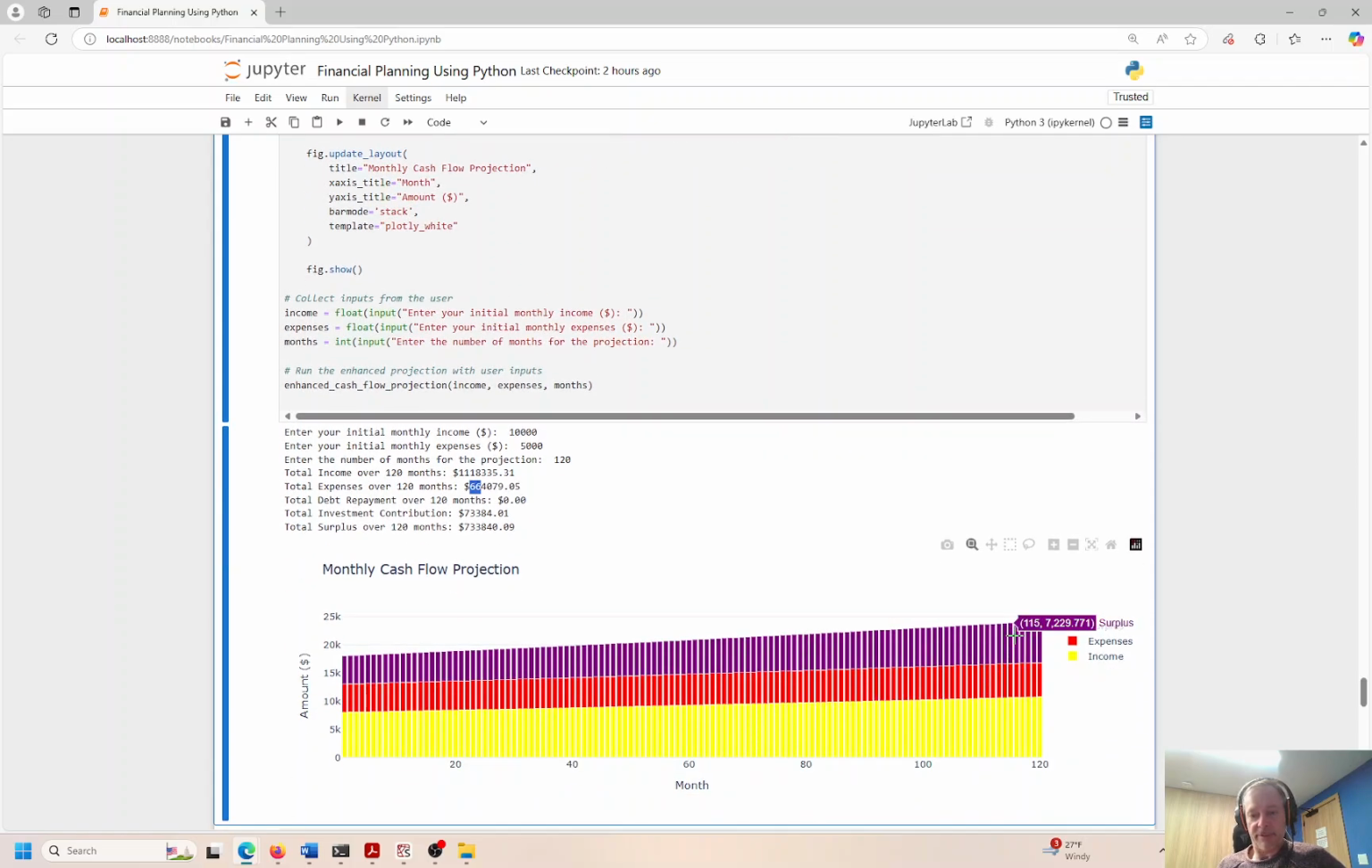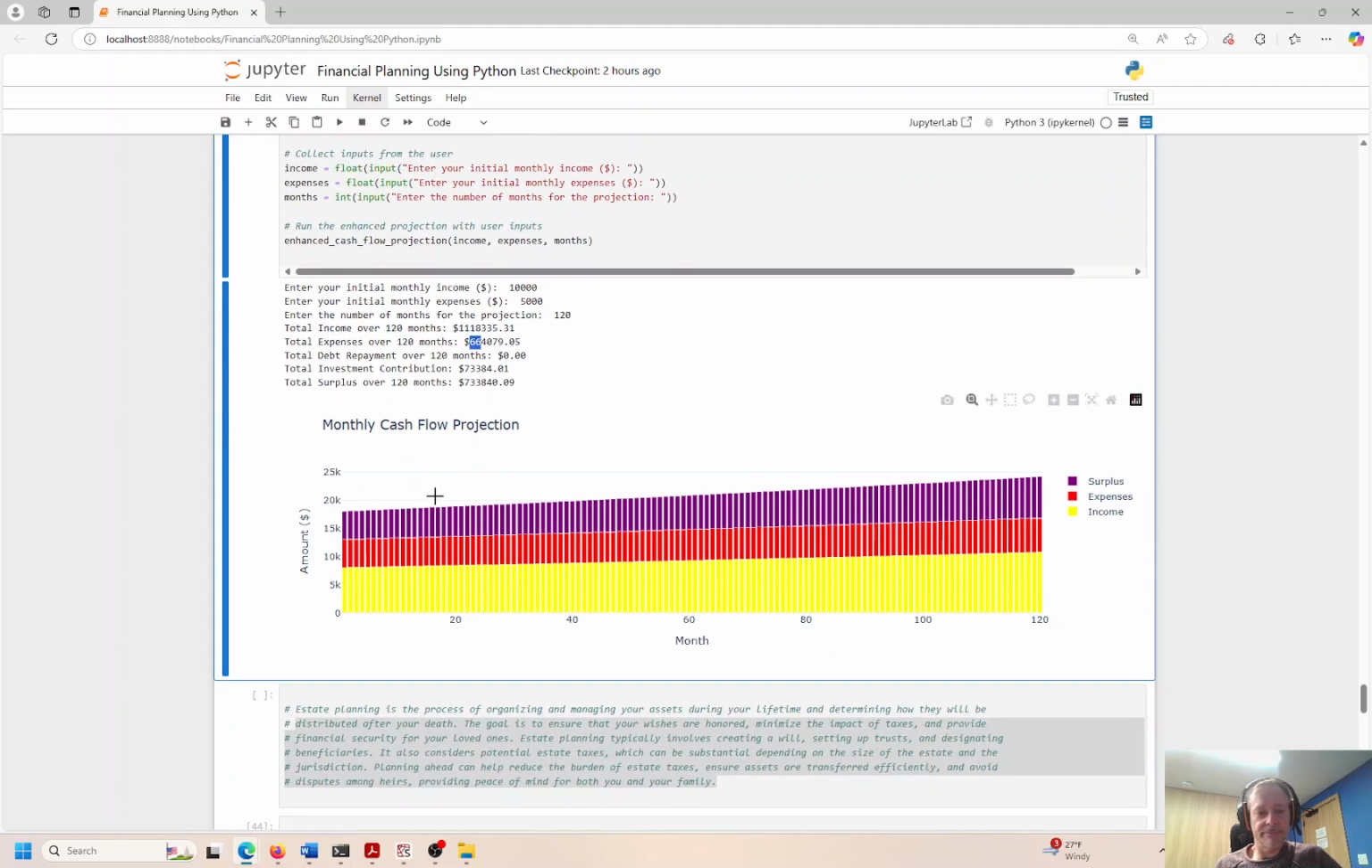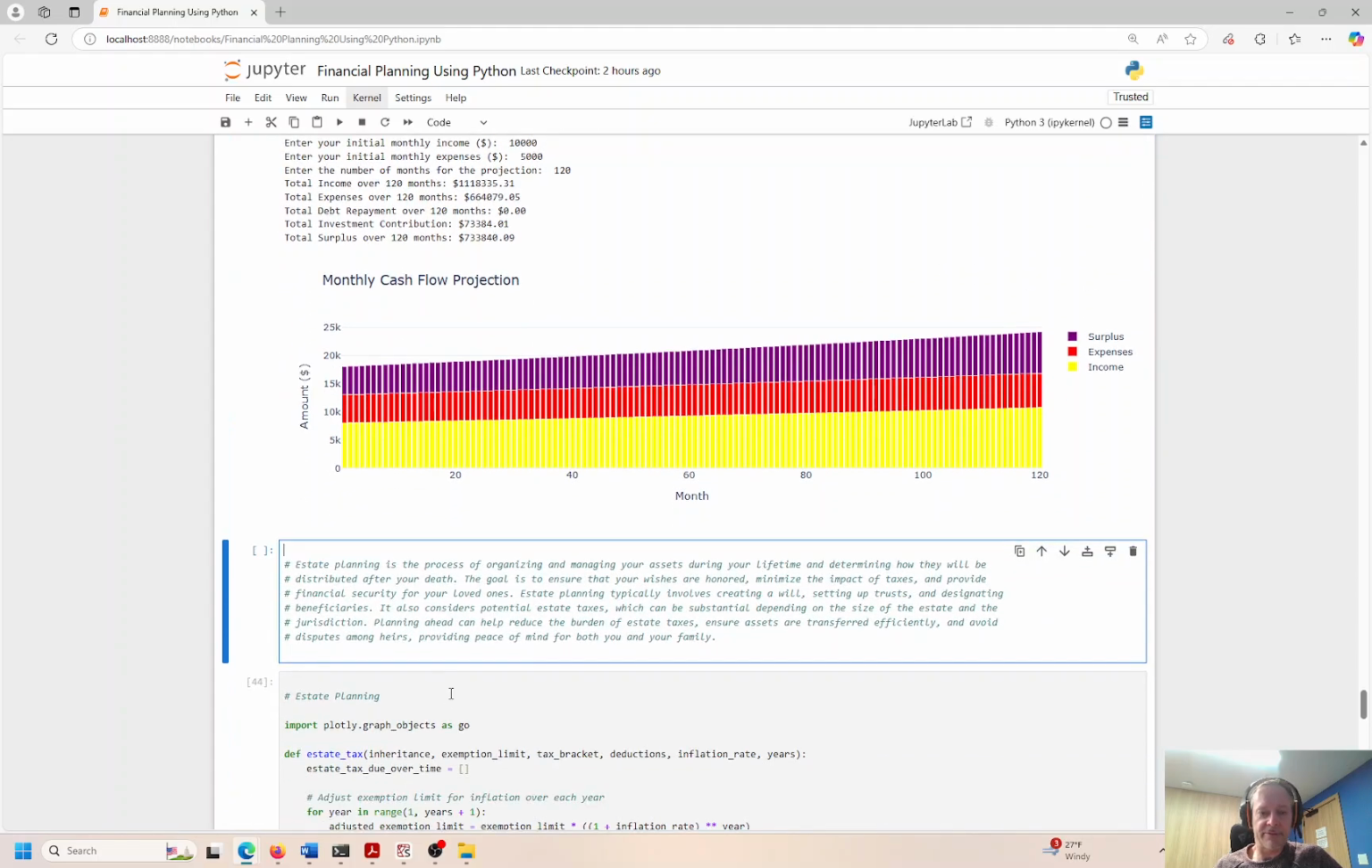We have the surplus that is purple, the expenses is red, and the income is in yellow, right? And it's increasing a little bit every year. So we get small bumps in our pay, little raises, and so on and so forth. So I think this is the last topic.